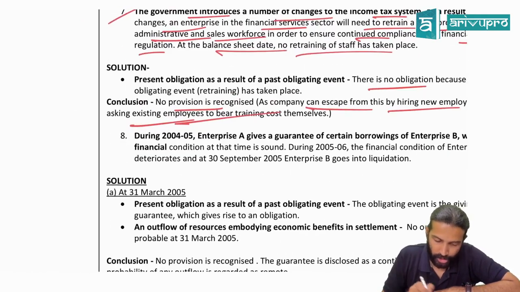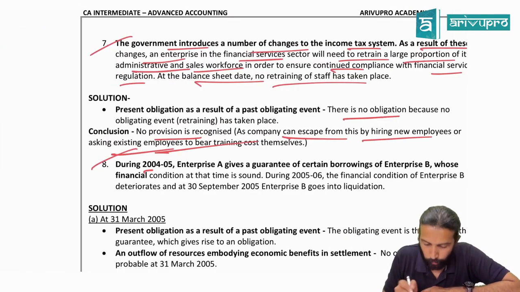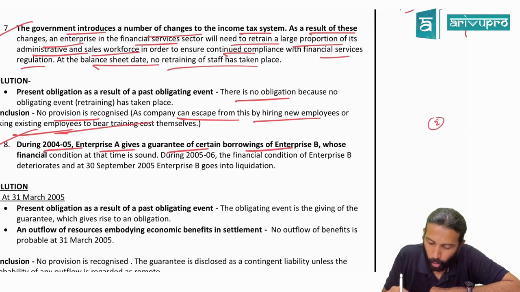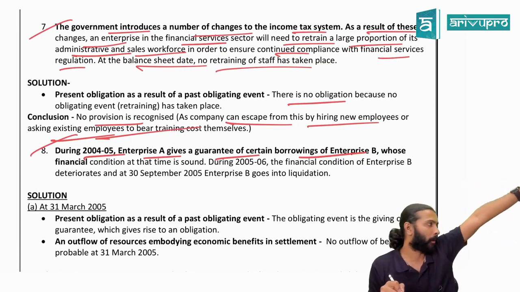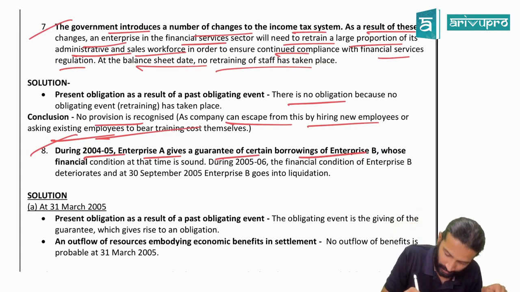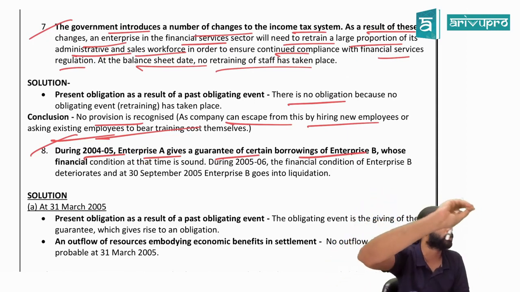Next. Question number 8. During 2004-05, Enterprise A gives a guarantee of certain borrowings of Enterprise B. So B Limited has taken up borrowings, maybe from a bank, for which A Limited has given the guarantee. Normally when you take a loan, somebody has to give surety, no?